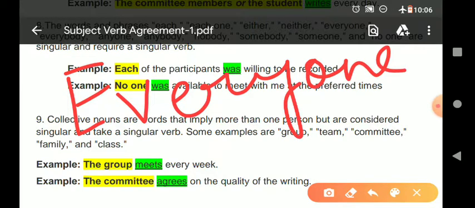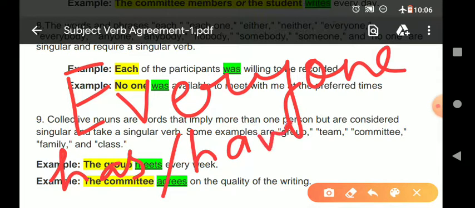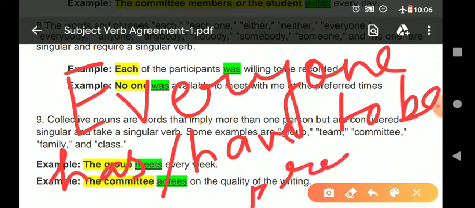Now everyone has or have to be present. Now we know that has is singular and have is plural. Then what should we add here? Which one is correct? Everyone has to be present or everyone have to be present? Always keep in mind.